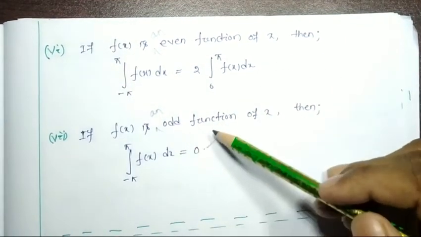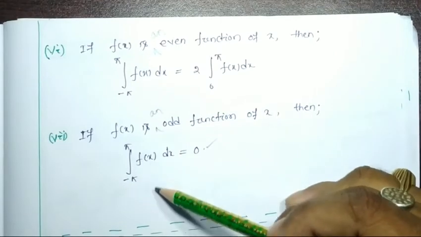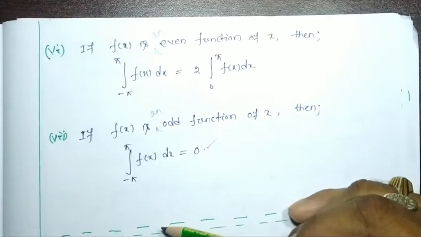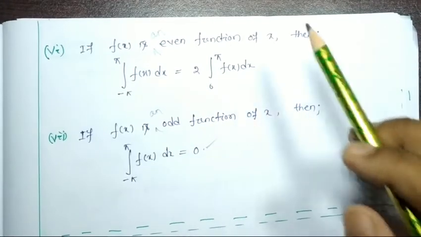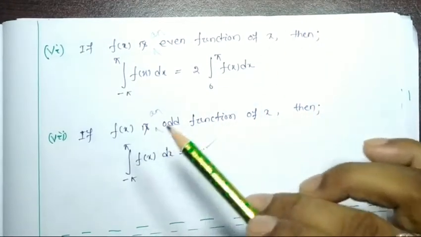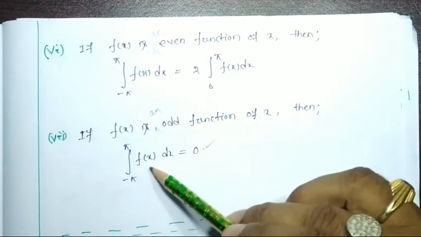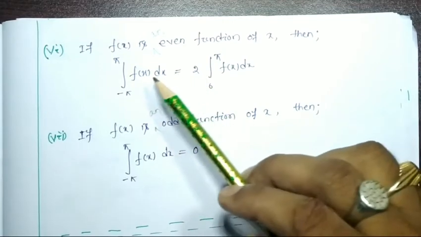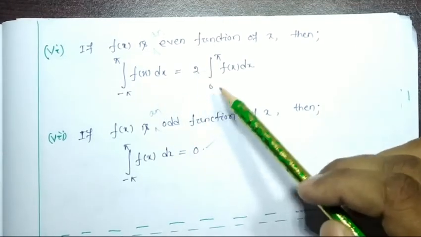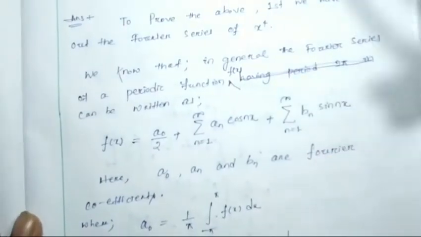Wherever you face an odd function from minus pi to pi, you need not integrate, you directly put 0. Again I repeat, whenever you have to integrate an odd function in this way, from minus pi to pi, f(x) odd, then you put 0. If f(x) is even, you have to put 2 times the integral from 0 to pi of f(x) dx. Whenever we do this problem, you will be clear about that.